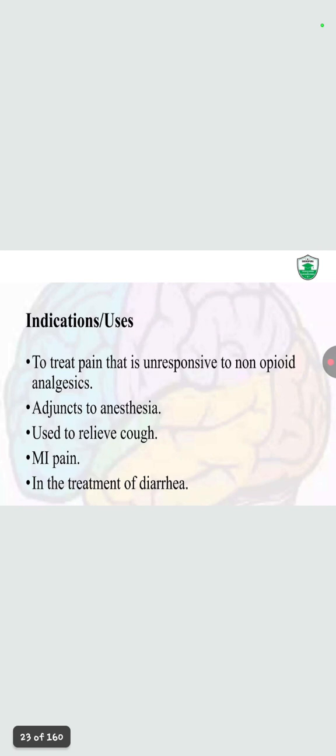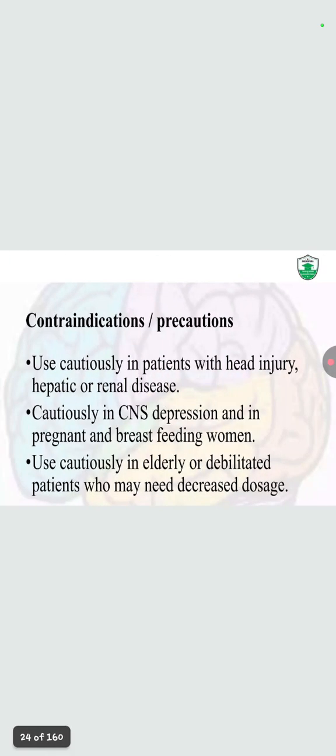Now, indication and use: to treat pain that is unresponsive to non-opioid analgesics; adjuncts to anesthesia; used to relieve cough, myocardial infarction pain, and in the treatment of diarrhea. Contraindication is usually a patient with head injury, hepatic or renal disease. Caution in CNS depression or in a pregnant or breastfeeding woman.